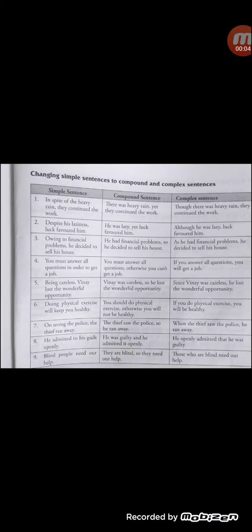Today I am going to teach you the topics simple sentence, compound sentence, complex sentence. Right? In our last class, we discussed the definition of simple sentence, compound sentence, and complex sentence. Now, let us see how we can convert from one sentence to another sentence. Okay. Now, let us see simple sentences first.